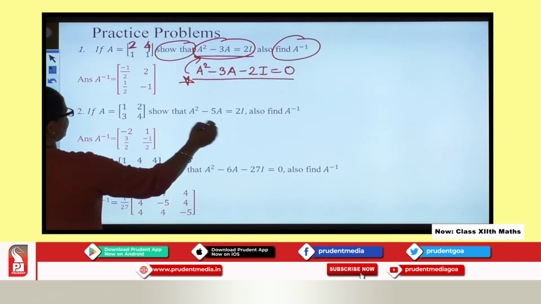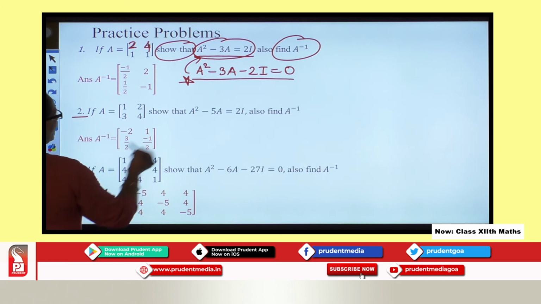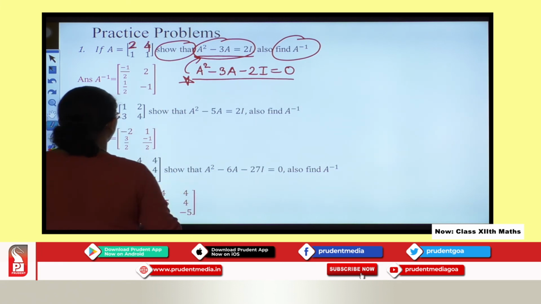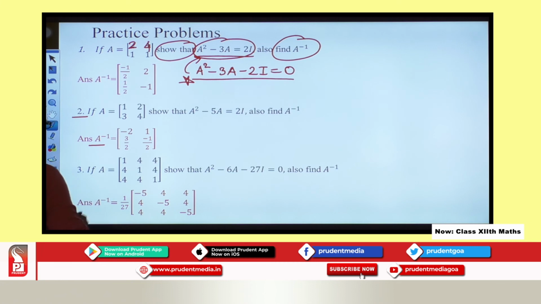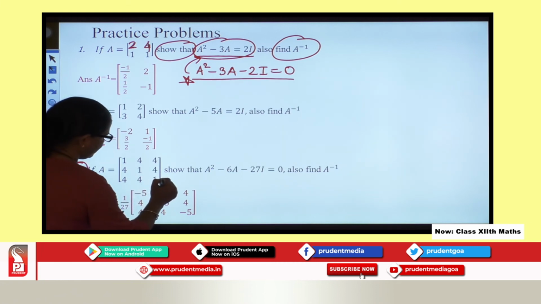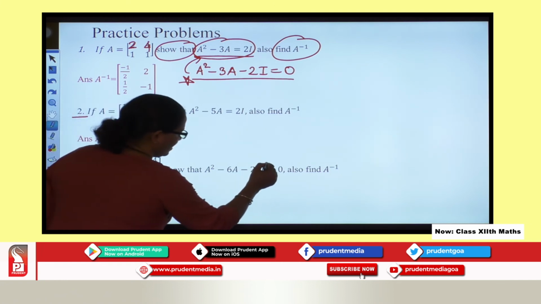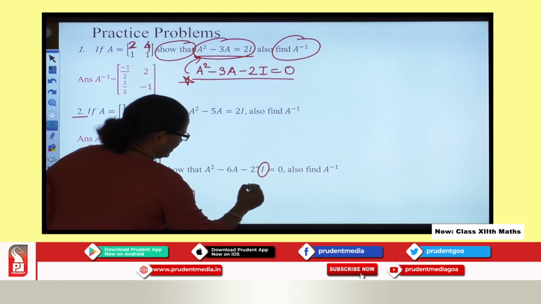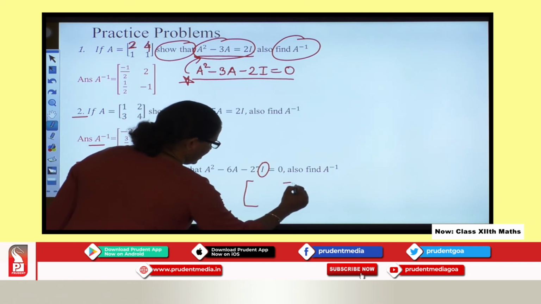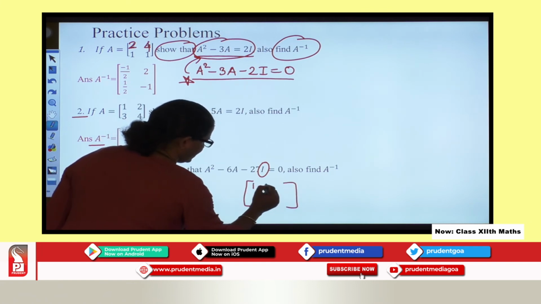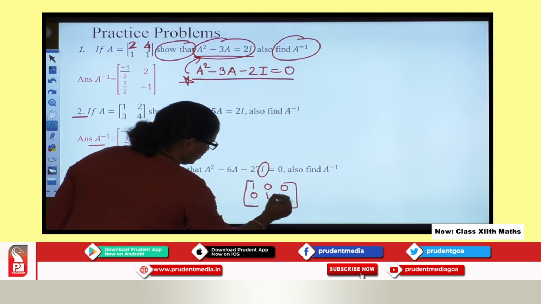Now if you look at this again, the same way it is mentioned, a similar situation, and the answer is given to you. Now if you look at the third problem, again it is a matrix of order 3. When you consider your identity matrix, you will consider it as 1, 0, 0, 0, 1, 0 and 0, 0, 1.